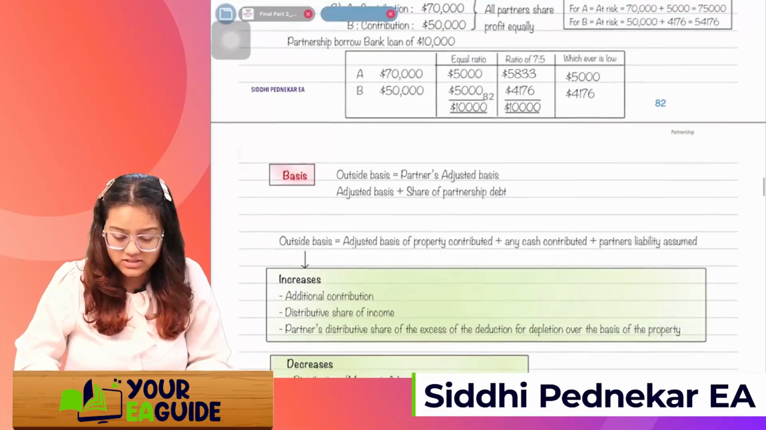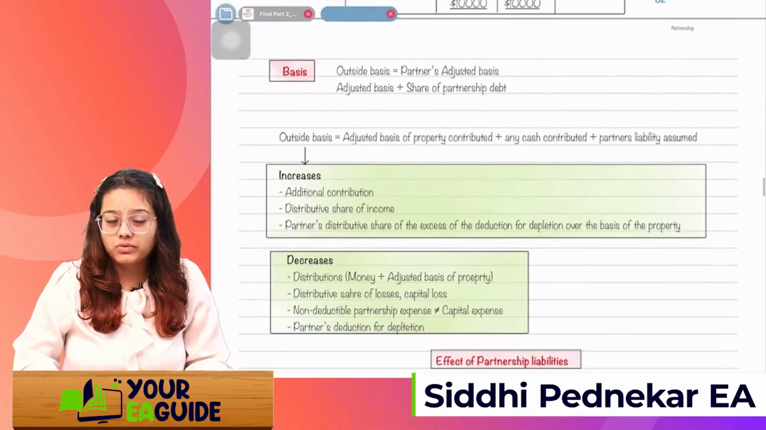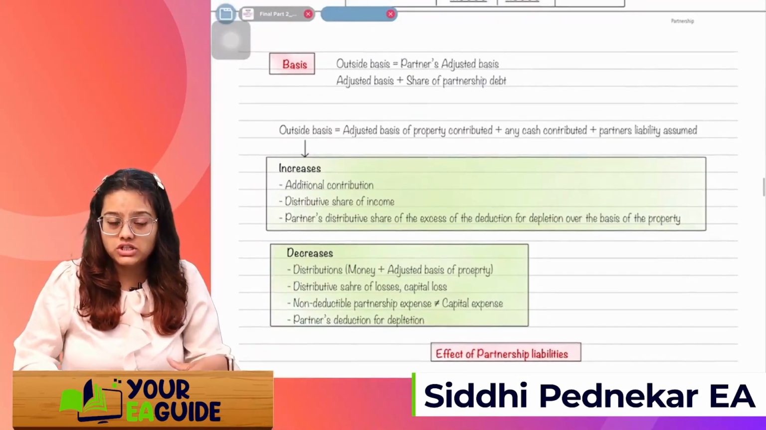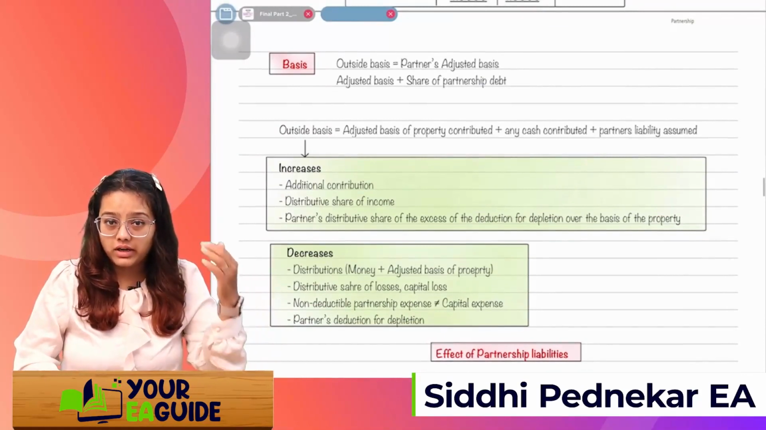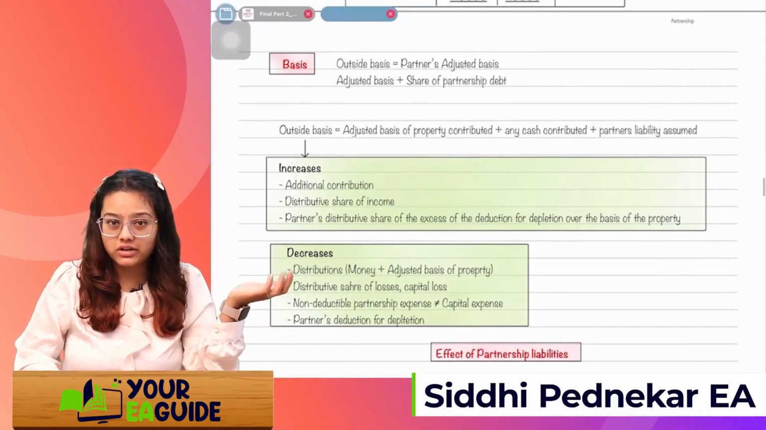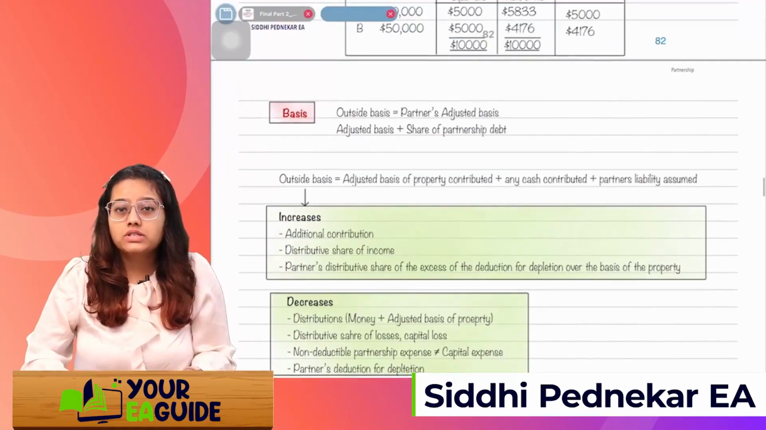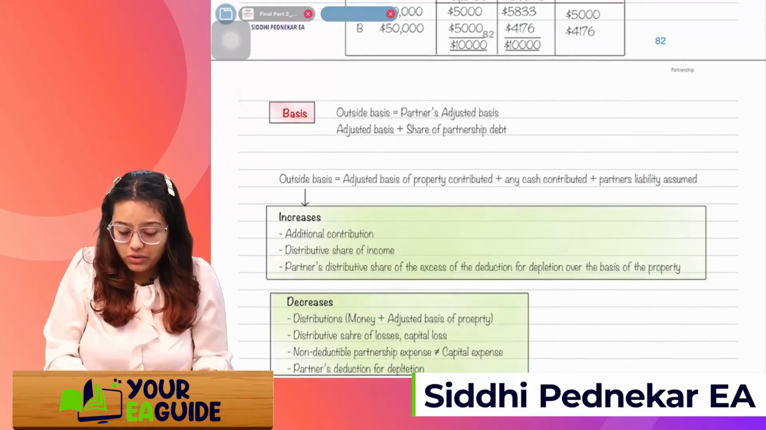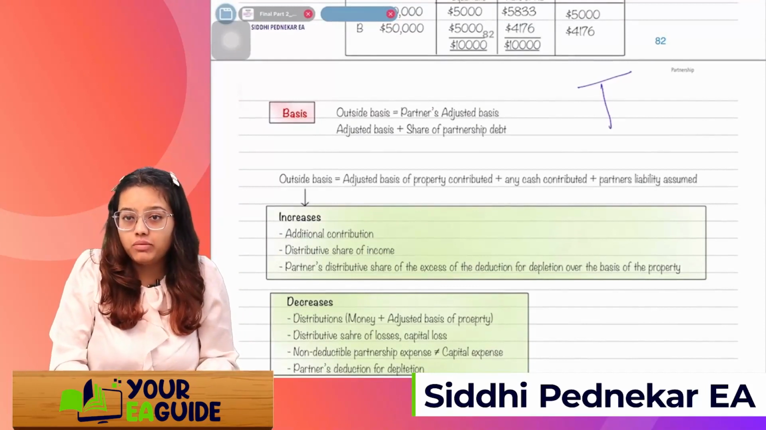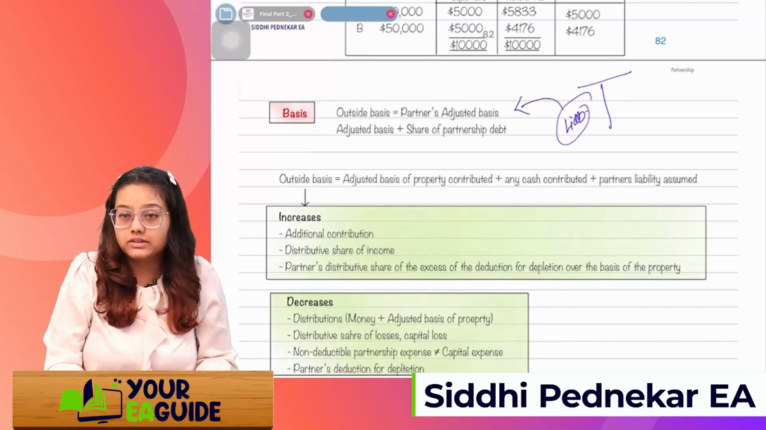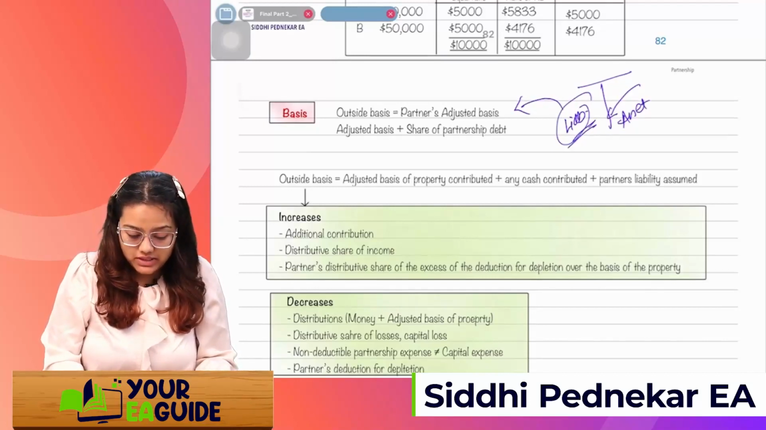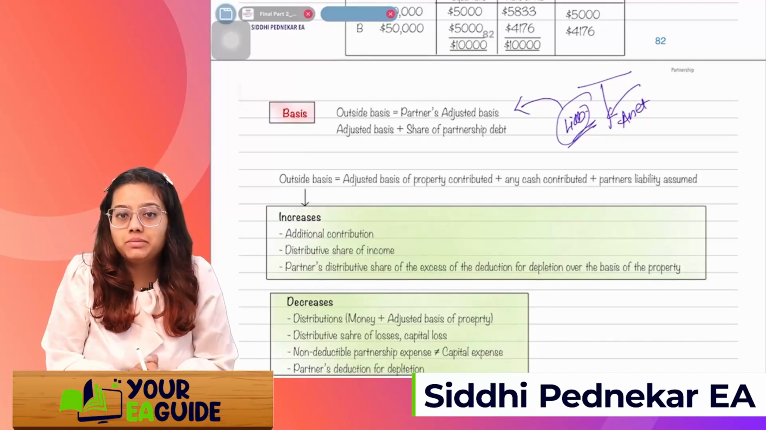So see, this is a very self-explanatory topic. Don't want to waste much time on this topic, but just for those who are directly going through the summary lecture, not taken any lectures, for them I'm just going through this topic. What is the basis? Outside basis means what I told you. Outside basis, if it's the balance sheet T format, here are the liabilities. For the partnership firm, this is the outsiders, this is the insiders, assets, right? So whatever is the outside basis is equal to the partner's adjusted basis.